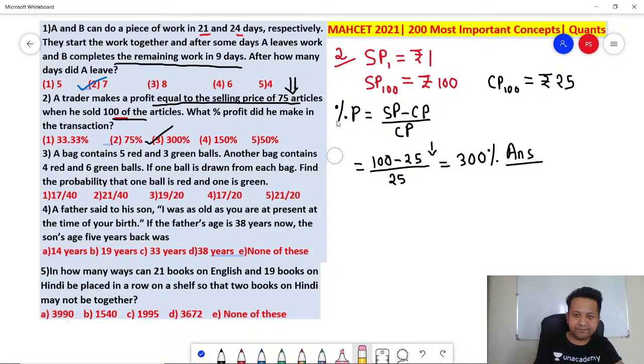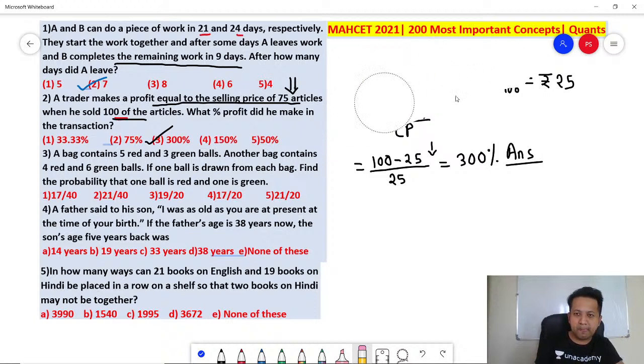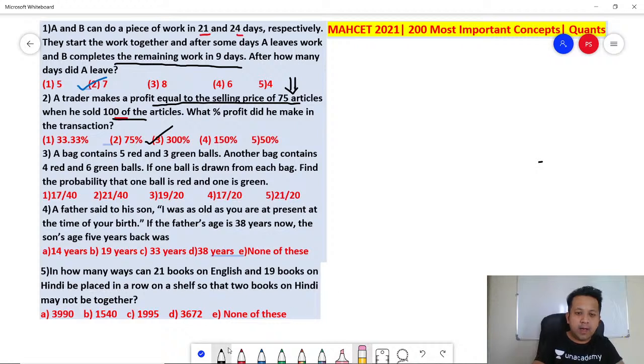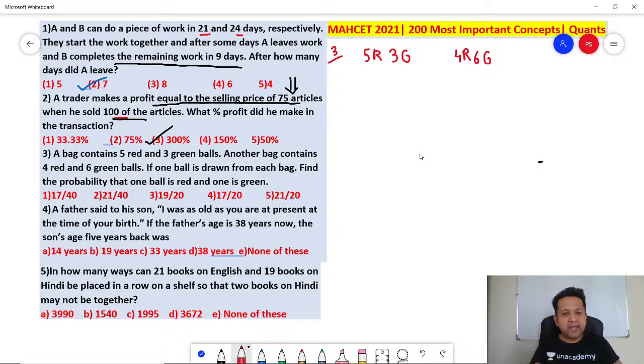I hope you are understanding. Number 3. A bag contains 5 red and 3 green balls. That's the first bag. Another bag contains 4 red and 6 green balls. If one ball is drawn from each bag, find the probability that one ball is red and one is green.